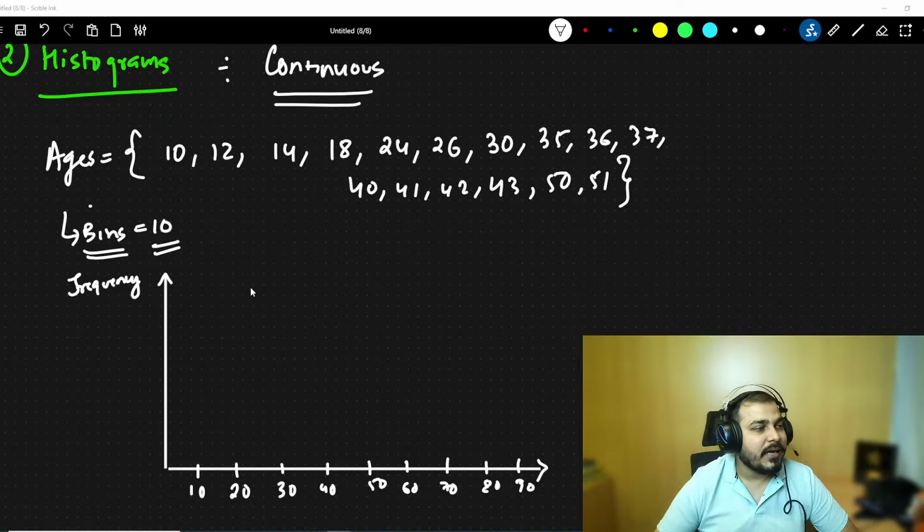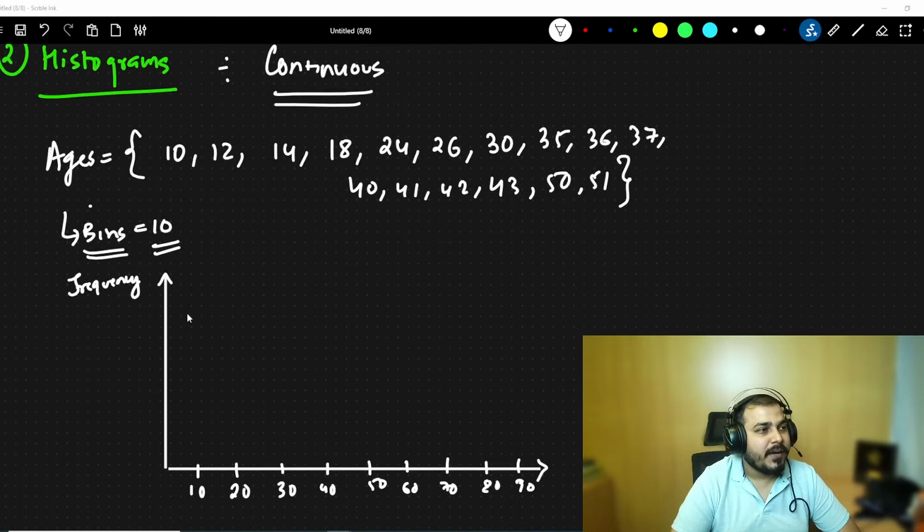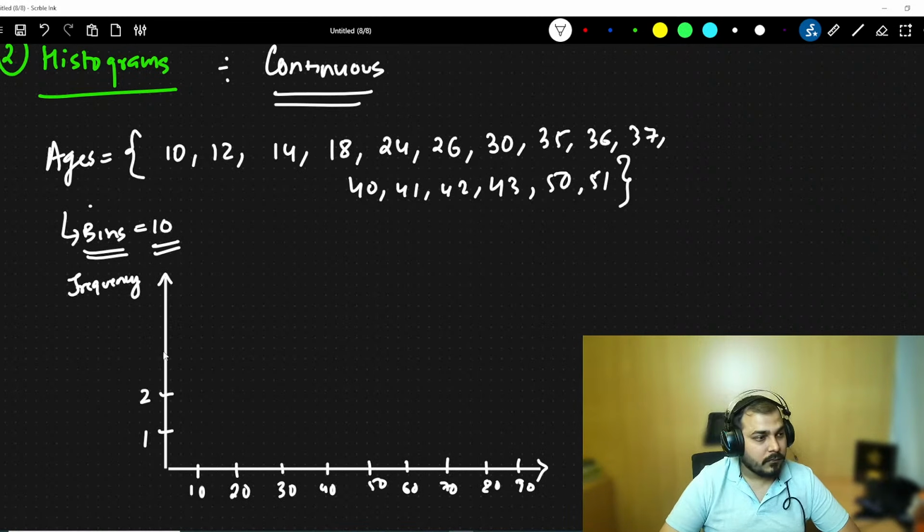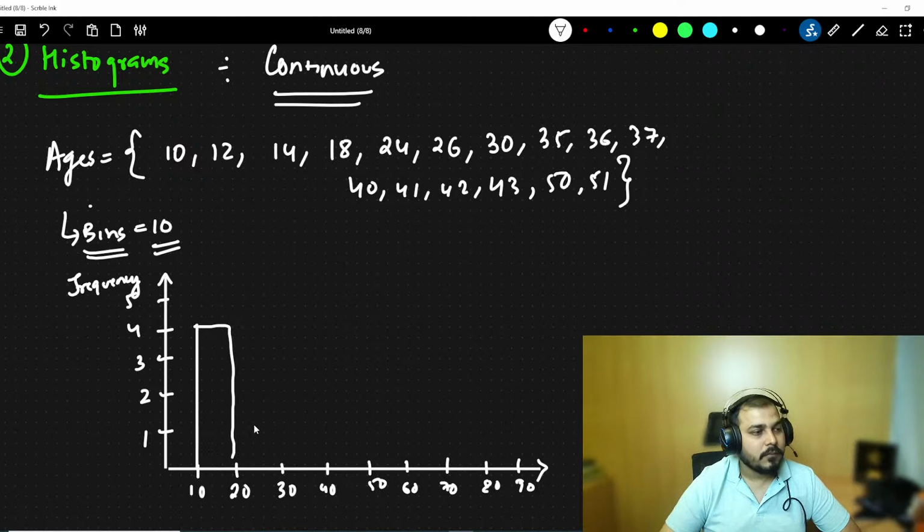Okay. So now let's go ahead and try to understand. Between 0 to 10, I don't have any value, so I'm not going to create it. Between 10 to 20, I have how many values? 1, 2, 3, 4. So 4 values, I'm going to create a bar over here. So between 10 to 20, I have 4 different values.